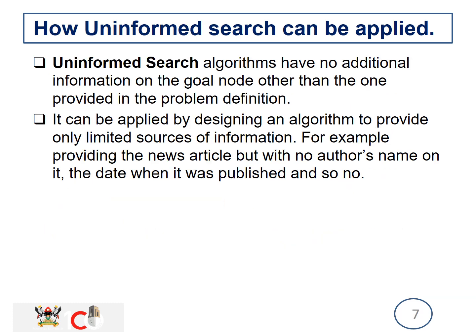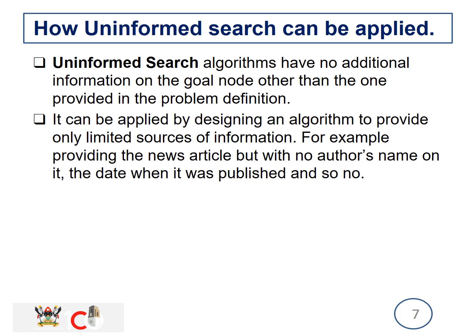For uninformed, how are we going to apply uninformed search in my project? Uninformed search algorithms have no additional information on the goal node other than the one provided in the problem definition. It's mainly about not being informed. Say I collect a piece of information, and I give you the information, but I do not give you the person who wrote it, when it was written, when it was published, all that. I give you only specifics about that information.